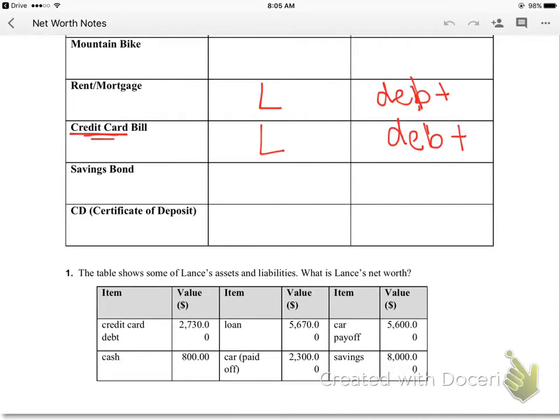What about a savings bond? That's kind of the same thing as a savings account. You're putting your money away towards something, and it's gaining more money. So that's actually an asset because you own it. You can cash it in for the money. And then a CD is something that you own also. It's called a certificate of deposit, and you can buy one of these and turn it in later for probably a little bit more money.